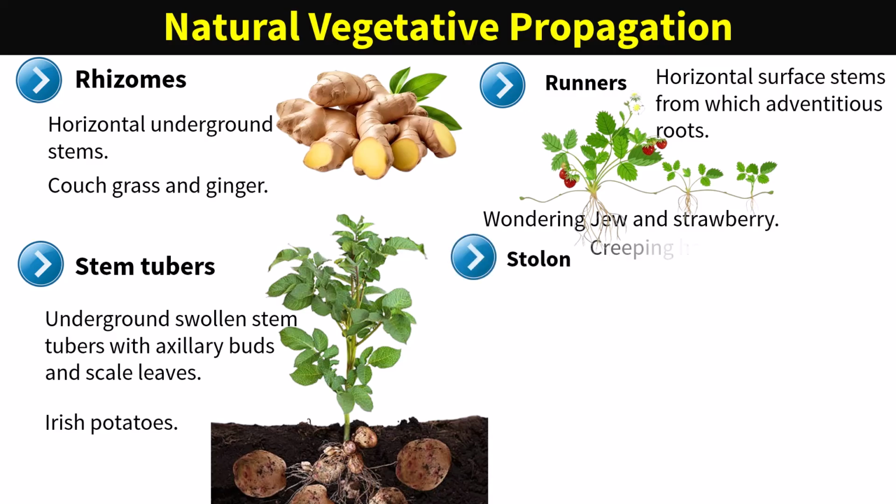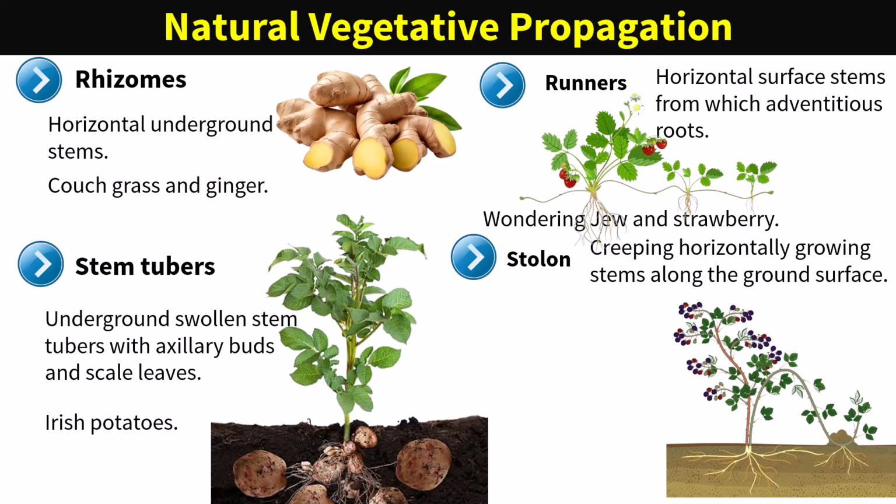Runners. They are horizontal surface stems from which adventitious roots and new plants develop at the internode contact with the ground, e.g. in wandering Jew and strawberry. Stolon. Creeping, horizontally growing stems along the ground surface give rise to new plants at points of stem contact with the ground, e.g. blackcurrant and blackberry.